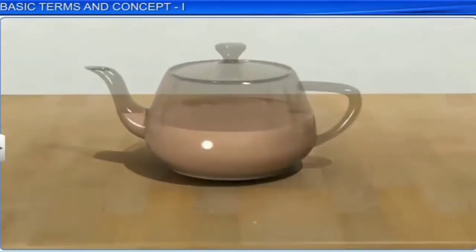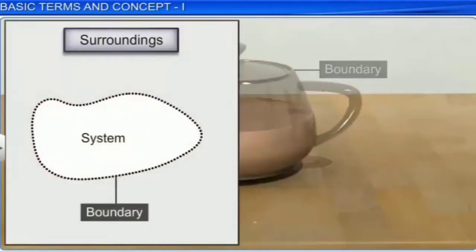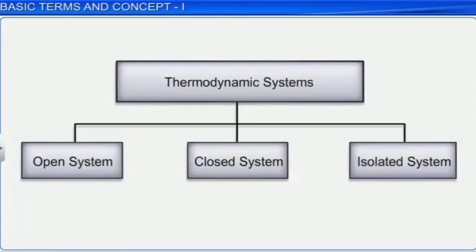The part that separates the system from the surrounding is known as boundary. Here, the wall of the teapot is the boundary. The boundary may be real or imaginary. Next, types of system.